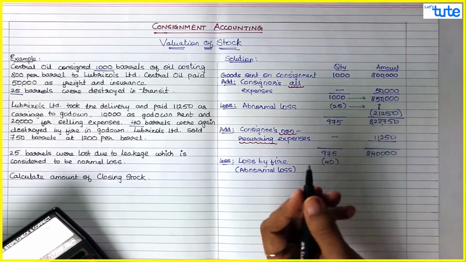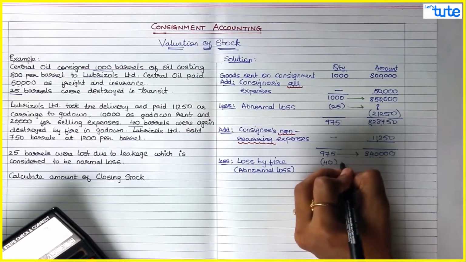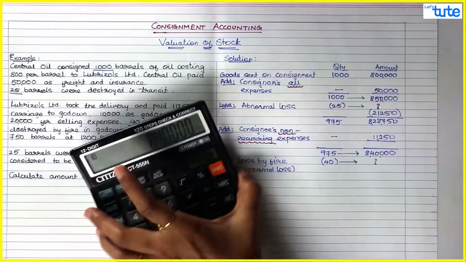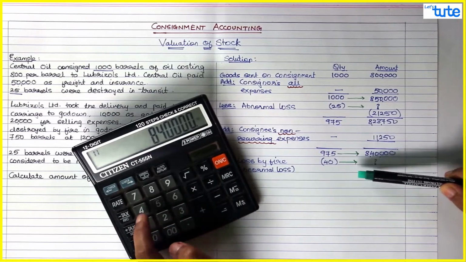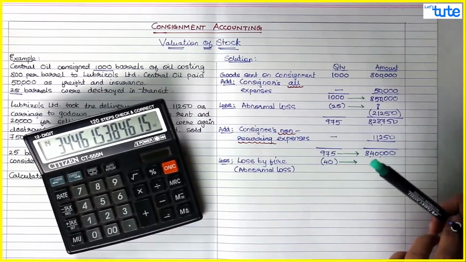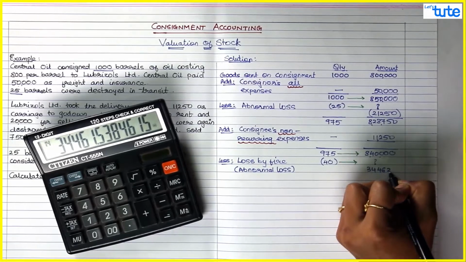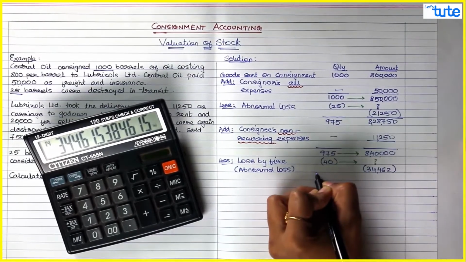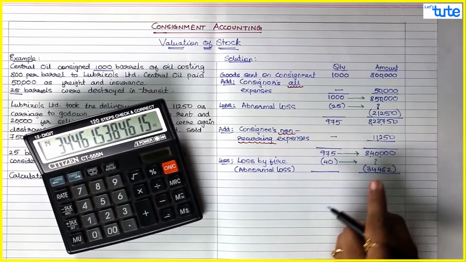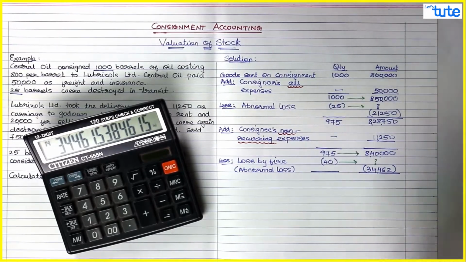So again cross multiply. 975 is worth 8,40,000. Then 40 barrels would be how much? So check. 8,40,000 into 40 divided by 975. So that comes to 34,462. We will round off. So 34,462 is the abnormal loss value. So goods worth 34,462 are lost by fire in the godown of the consignee.